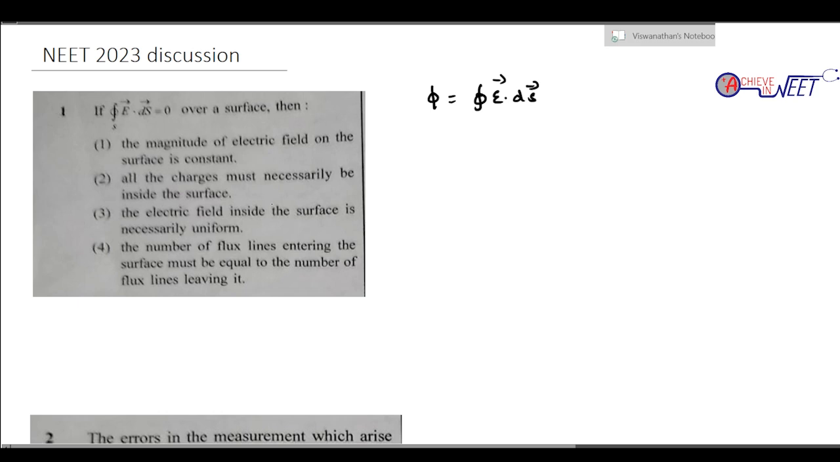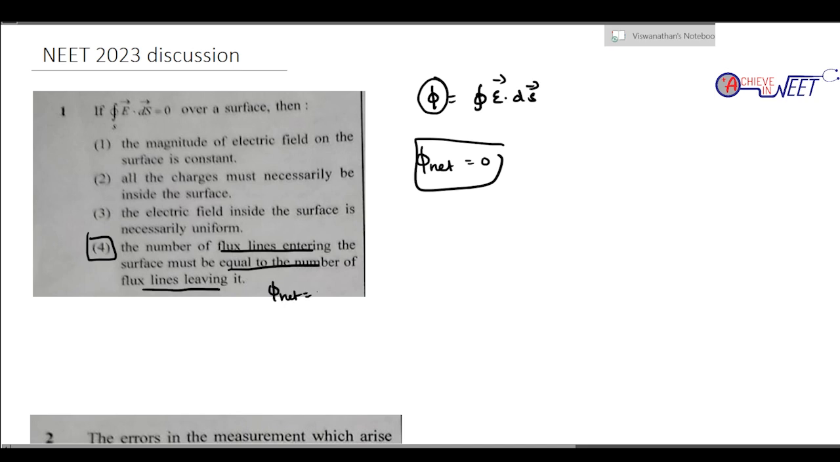The number of flux lines entering the surface must be equal to the number of flux lines leaving it. Which means if the integral of E dot ds over a closed surface is 0, it merely means the net flux over the closed surface is 0. So only option D seems logical, where the number of flux lines entering the surface must be equal to the number of flux lines leaving it, leaving the net flux to be 0, because flux is given by the integral of E dot ds.